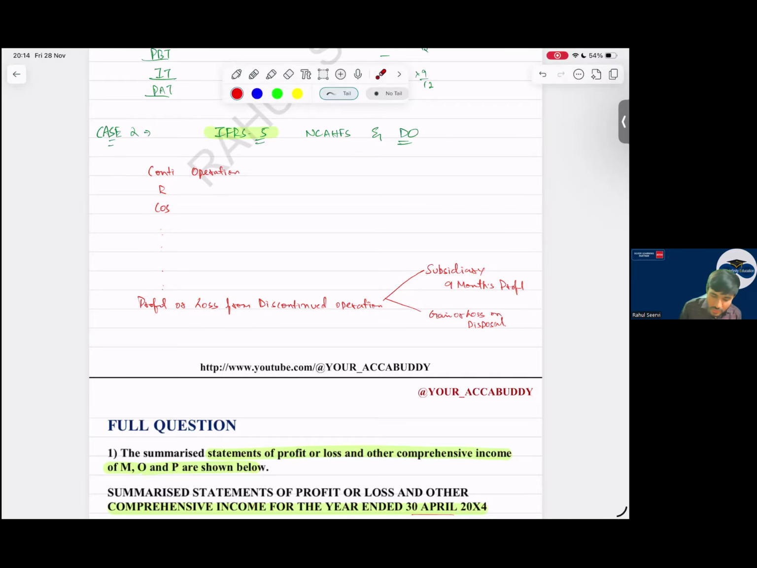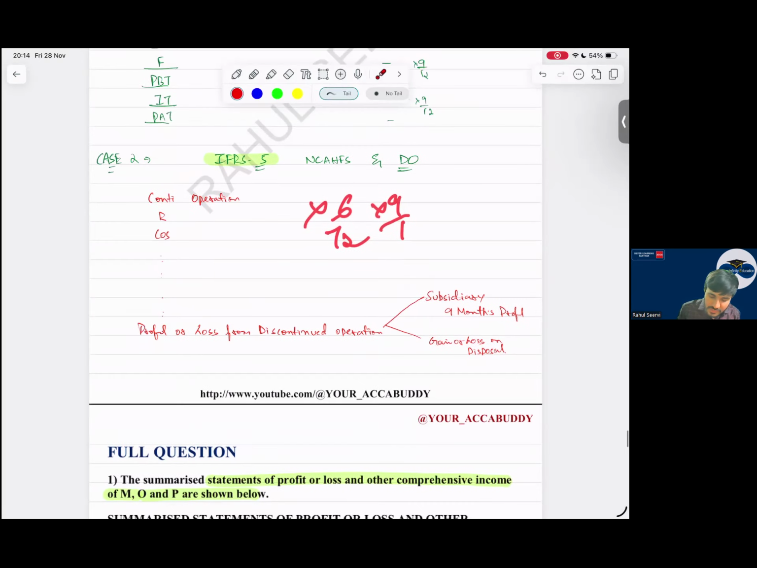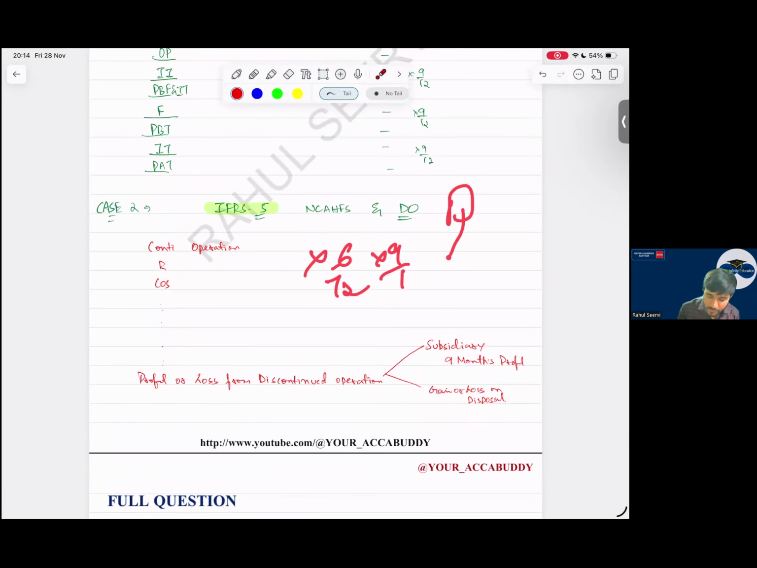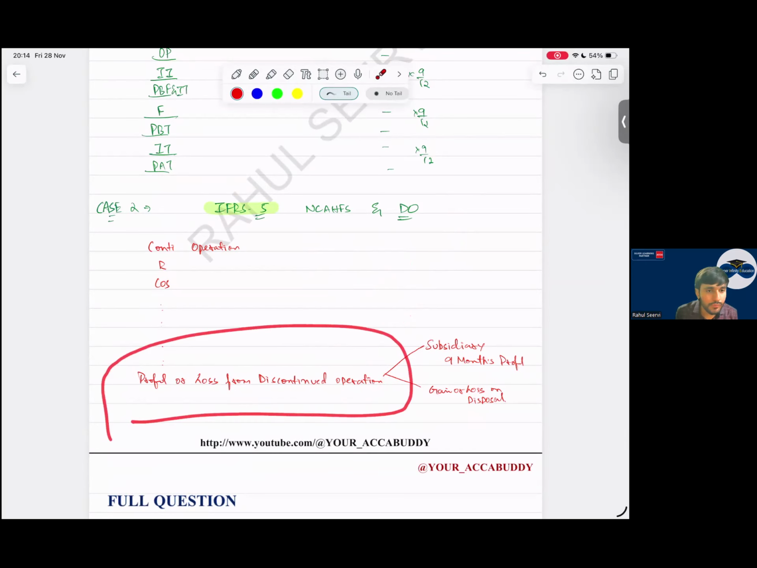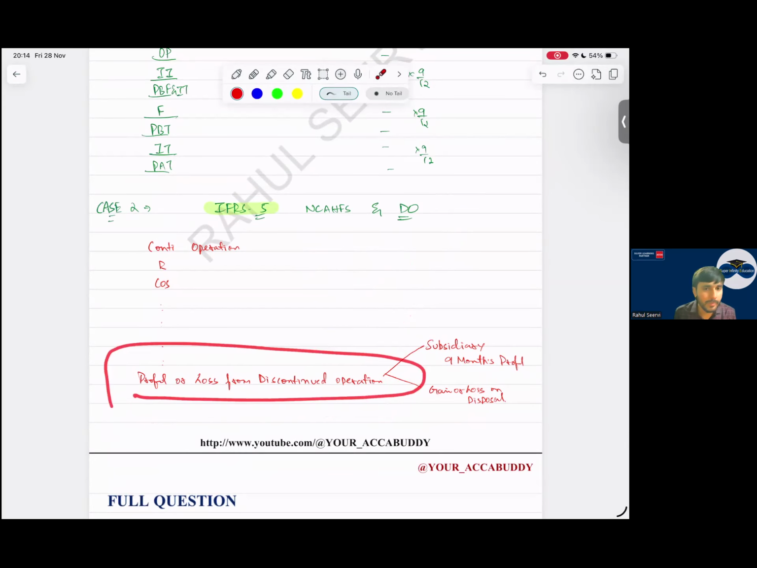See now. Instead of doing each and every item 6 by 12 or 9 by 12, I will take the subsidiary's profit. I will say 9 by 12 and I'll record it in a separate line item as profit or loss from discontinued operation.